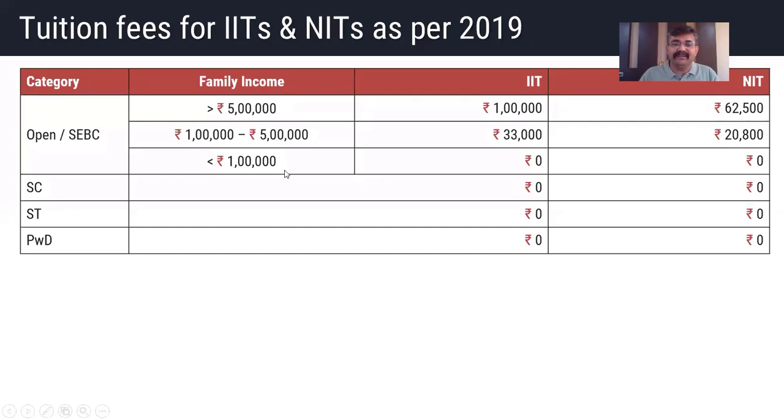And if your family income is less than 1 lakh, for these 2 categories, you are not supposed to pay any kind of fees. And the rest of these 3 categories, SC, ST and PWD, they are supposed to pay 0 fees. So this was for last year. This year also it would be somewhat similar, but still they have not yet declared. So tuition fees will be available on the JOSAA website. Please refer to the website regularly, thrice in a day.